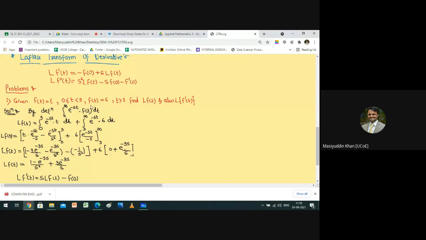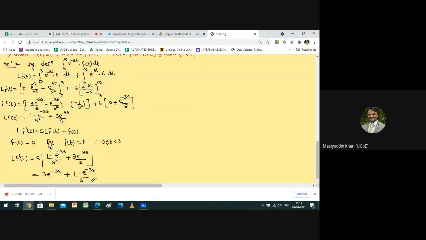And where does 0 come in? From 0 to 3 only, because you can see in the question it is clearly mentioned that 0 is less than or equal to, meaning f of 0. So we have to put f of 0 here only. That's why I have written here f of 0 equal to 0, since f of t is equal to t. Because the limit point is clearly given here, if you put 0 here, by default t equal to 0 you will get 0. Clear? Clear, sir.